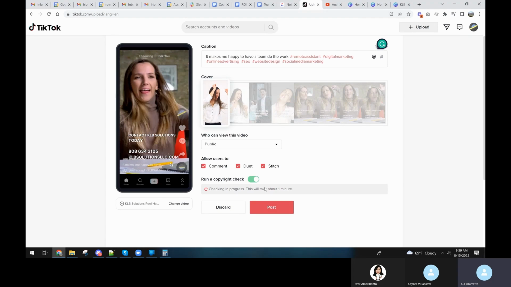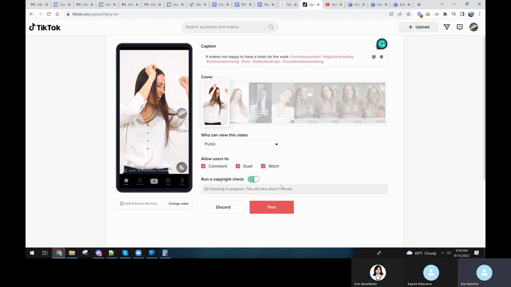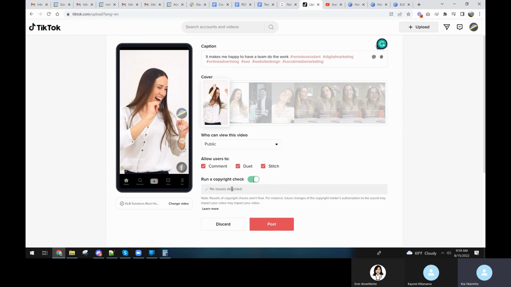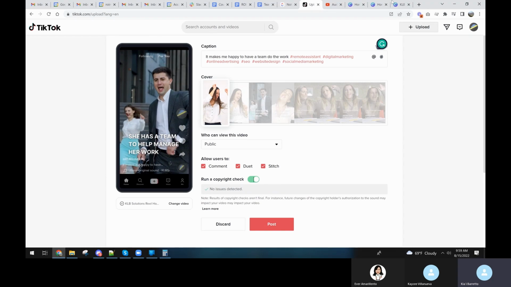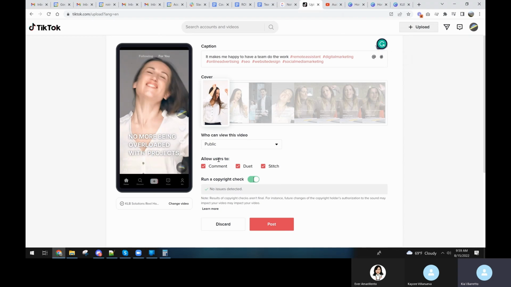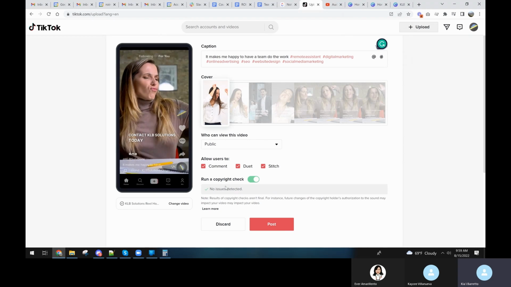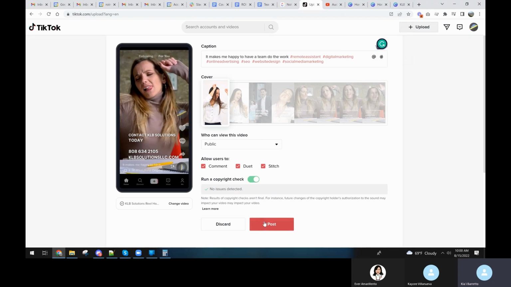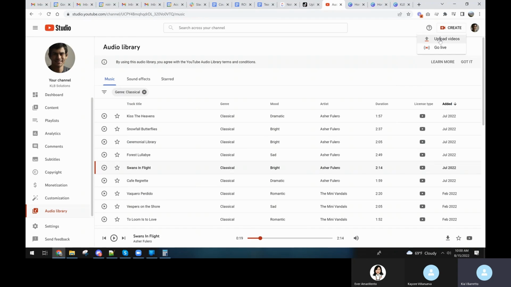We'll see. If they tell me they don't like the music, I'll just take a music from, yeah, they don't have an issue with that. So if they did have an issue, then I would just take some generic Canva music. And then I'd probably download it a separate time if I didn't like the music, just with the YouTube music that I picked. Yep, create, upload video.